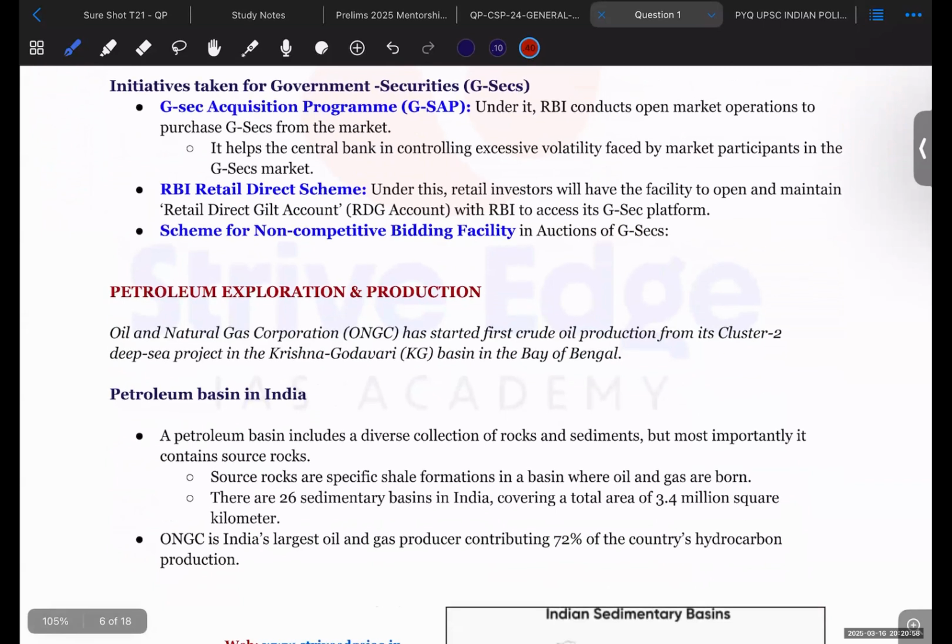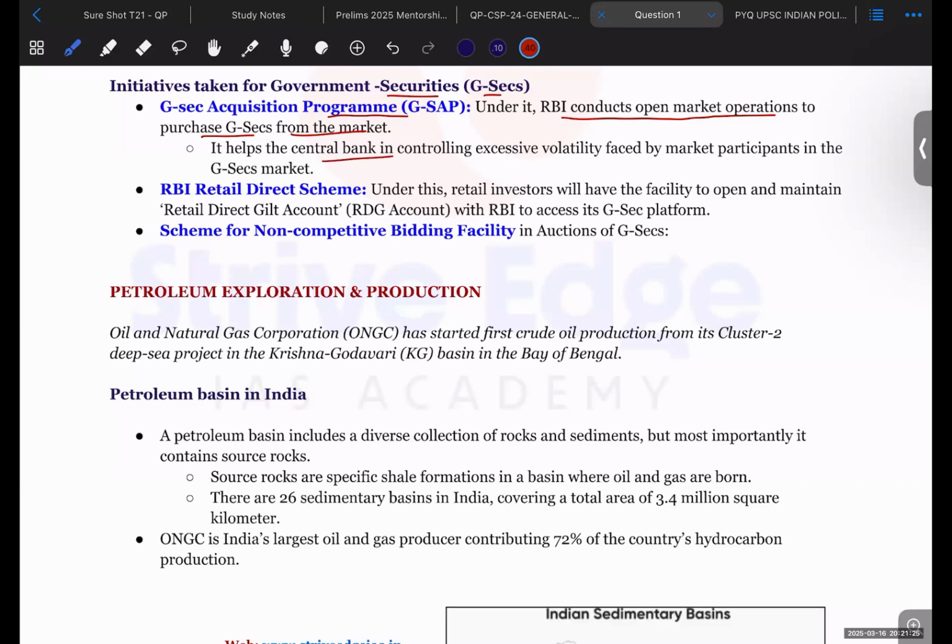So next is initiatives taken for government securities, GSEC. The government has taken some initiatives in order to promote these government securities. So the GSEC acquisition program has been launched. Under it, RBI conducts open market operations. So RBI goes and conducts the open market operations. Whoever wants to buy the government securities is able to buy. Whoever wants to sell, they sell it and RBI purchases the GSECs from the market.